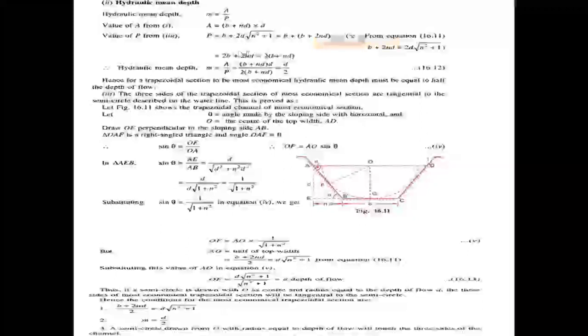From that, we are required to find out the P value: b plus 2d root of n square plus 1 equal to the whole bracket of b plus 2nd.